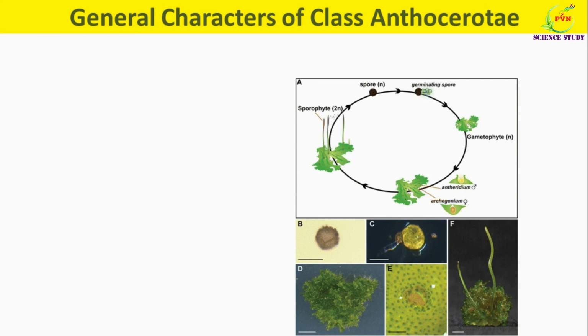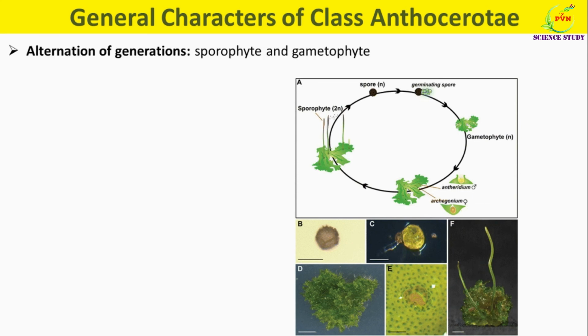Now we will see alternation of generation in class Anthocerotae. The life cycle of members of Anthocerotae shows two clear morphologically distinct generations, that is gametophytic and sporophytic generation. This is the graphical representation of alternation of generation. As you can see here, the gametophyte is a simple thallus, but it is an autotrophic, independent generation. It is the haploid sexual generation producing male and female sex organs, which in turn produce male and female gametes.